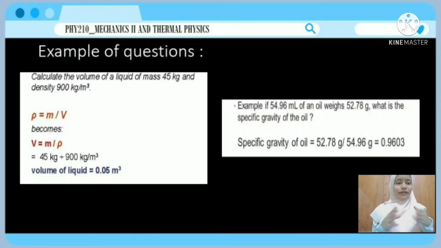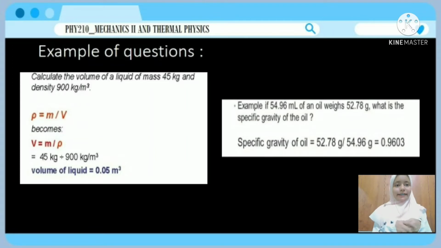Now, I want to show you some example questions. Question 1. Calculate the volume of a liquid of mass 45 kg and density 900 kg per meter cubed. You can use the formula rho equals m over v. Because we want to find v, we must rearrange the formula to v equals m over rho. So the formula becomes 45 kg divided by 900 kg per meter cubed. So the volume of the liquid is equal to 0.05 meter cubed.